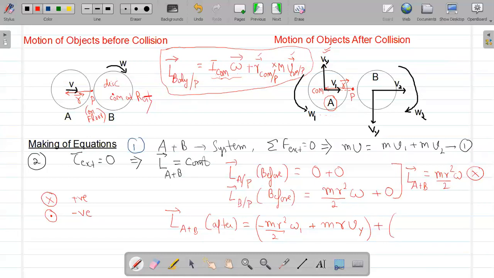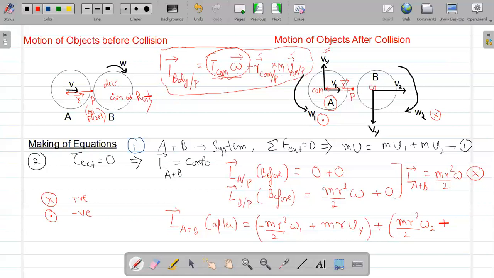Similarly, if you write the angular momentum for object B about this point P, the first term by this formula is again I center of mass omega, which is mr square by 2 into omega 2. And omega 2 being clockwise, its direction will be into the plane. Omega 2 is into the plane, omega 1 is out of the plane, which was a negative direction, plus the second factor, which is r cross mv.